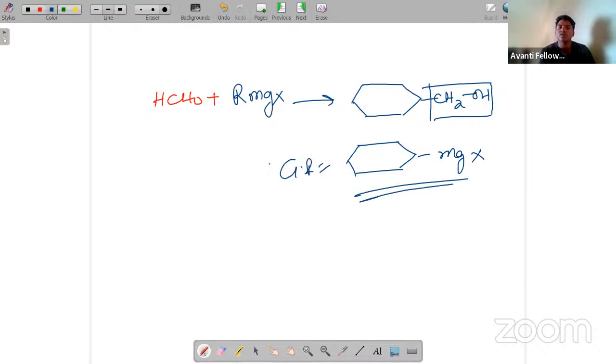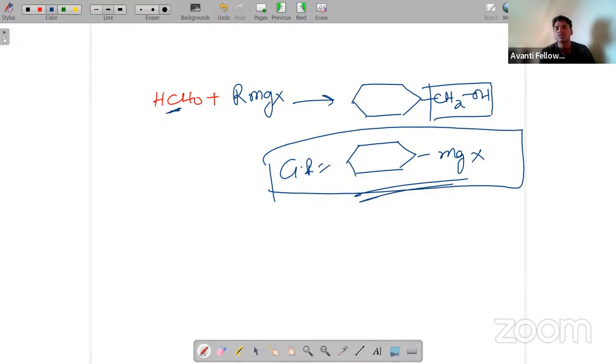It will become this one. Just replace CH2OH, because in the reactant you have one carbon. This carbonyl carbon is going to be converted into an alcohol-attached carbon. That is why you have to break this chain and add MgX. So this is your Grignard reagent. I hope you all are understanding this one.